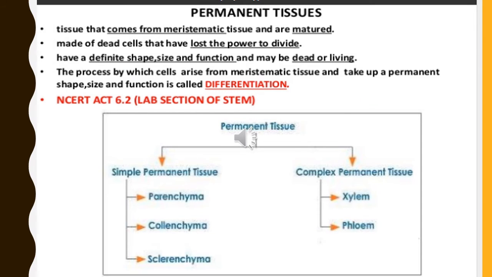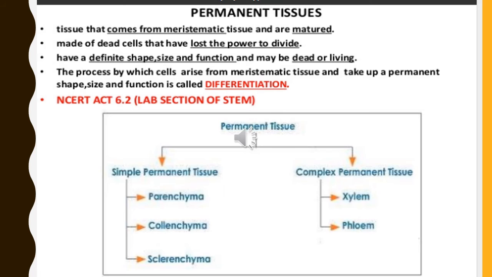Let's discuss the permanent tissue now, students. Permanent tissues come from the meristematic tissue and they are the matured ones. They are made up of dead cells and they lost their power of division. They have a definite shape, size and function, and they may be dead or living. Why do we say that they are dead or living? Because meristematic tissue will never turn directly into permanent tissue. Step by step, they will lose their capacity to divide. That's why we can say that they will be either dead or living.